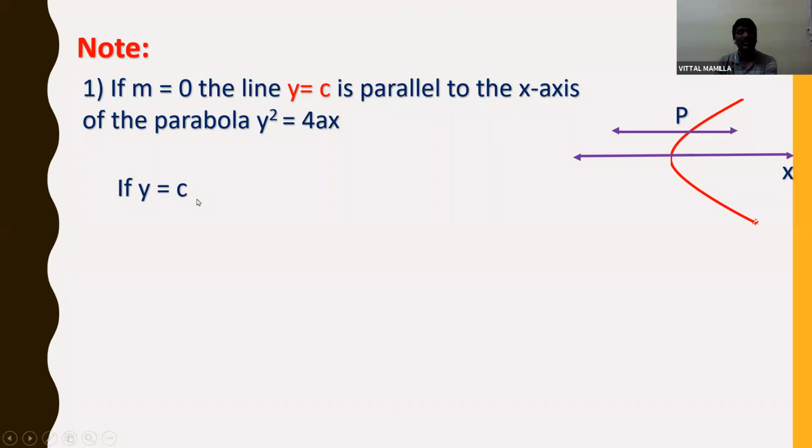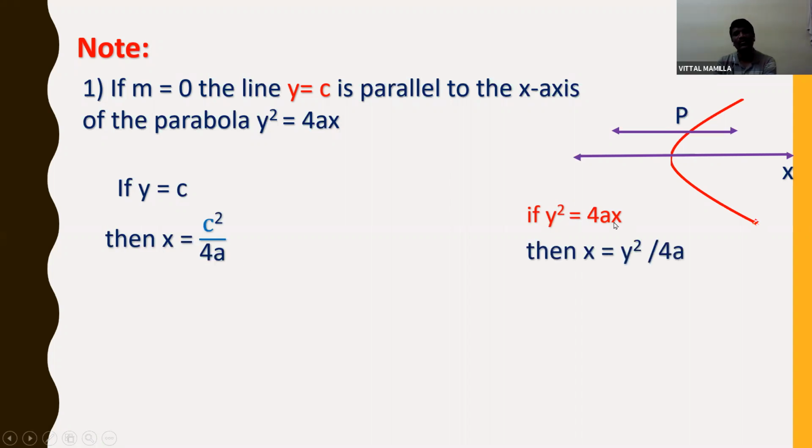If y is equal to c, what is the x value? If y square is equal to 4ax, I can write x is equal to y square by 4a. I'm having y is equal to c here, so instead of y, if I substitute c, I get x is equal to c square by 4a.